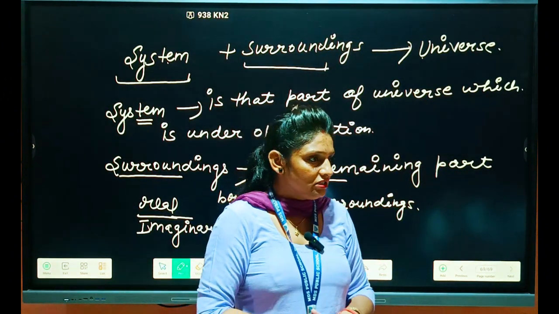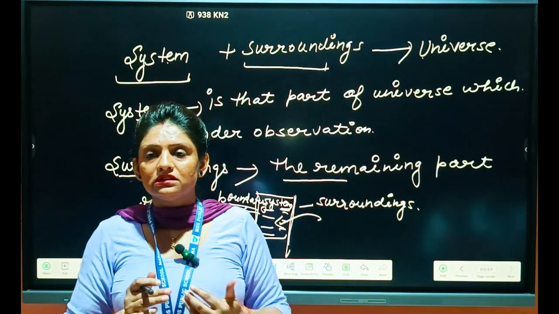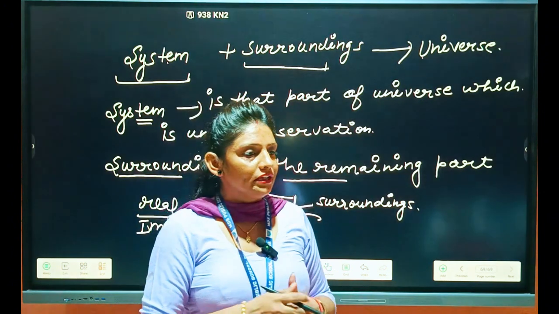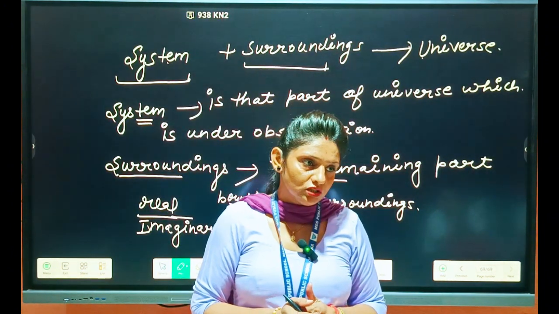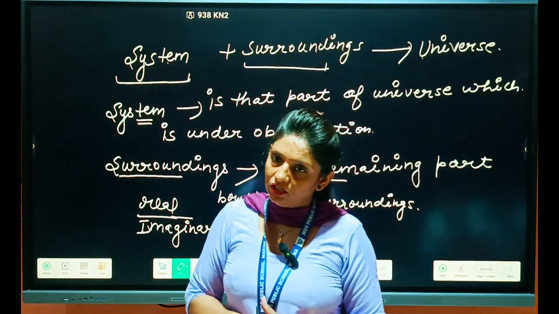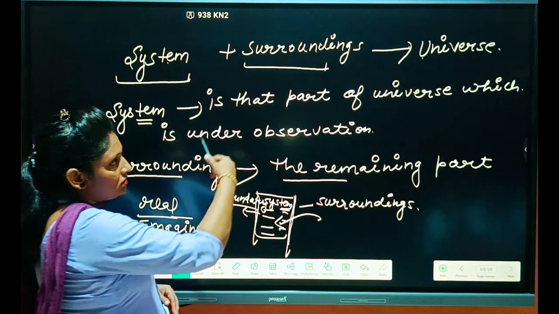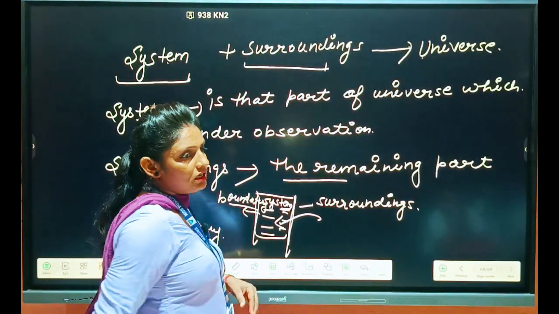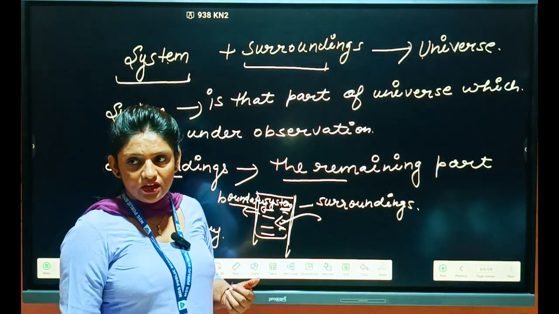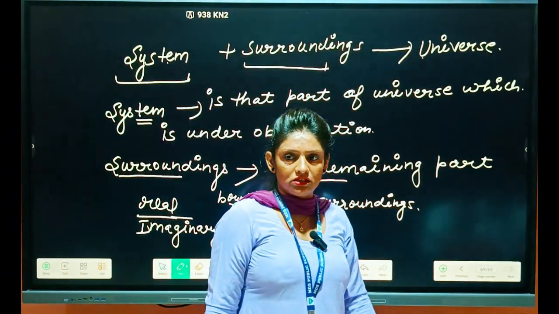So the boundary which separates the system and surroundings is known as the boundary, and it may be real or imaginary. Any doubt in this? The part of the universe under observation is the system, and the remaining part is the surroundings.